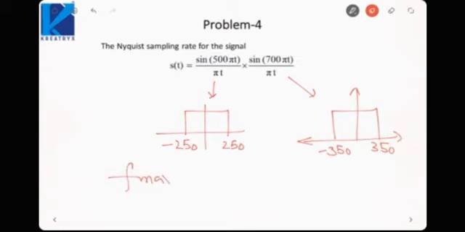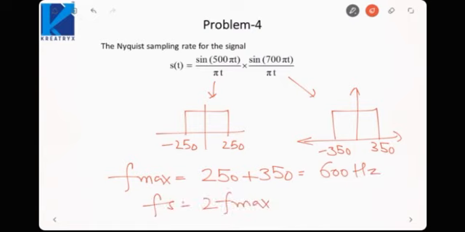In convolution we add the upper and lower limits. So the upper limit would be 250 plus 350, that is 600 Hertz. The sampling frequency is basically twice the maximum frequency, so it will be 1.2 kilohertz. Okay, so remember, while taking the convolution of any two signals, in the time domain or frequency domain, their upper limits would be added.